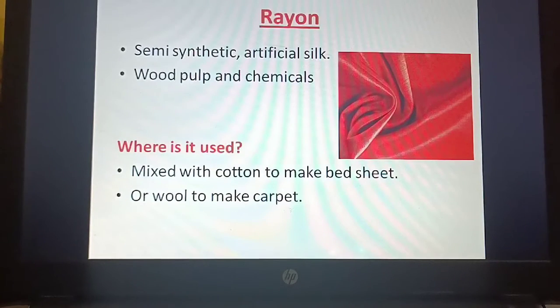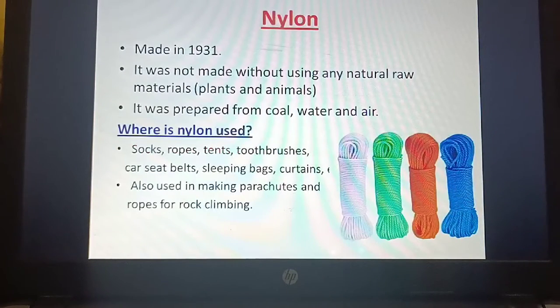Now where is it used? It is mixed with cotton to make bed sheets, or mixed with wool to make carpet. So here they use the rayon. Next we'll see the nylon.